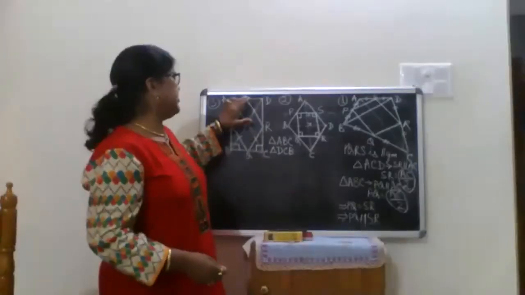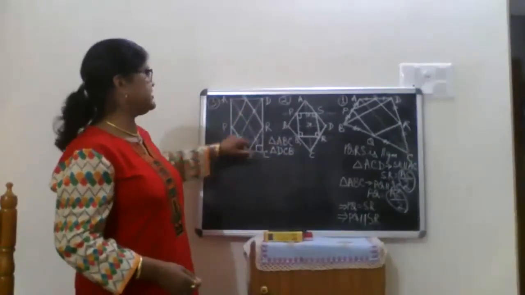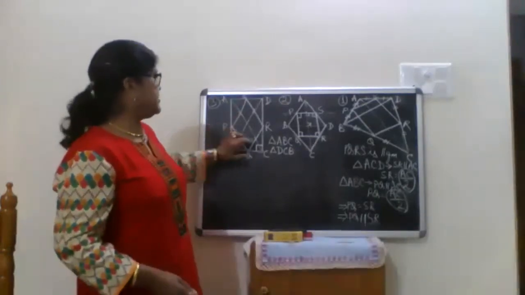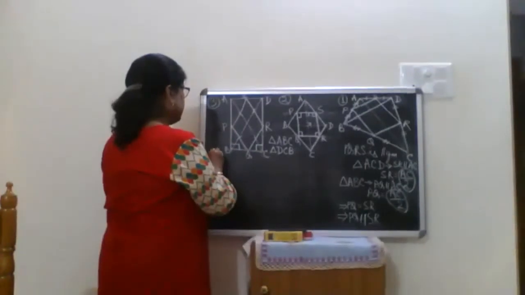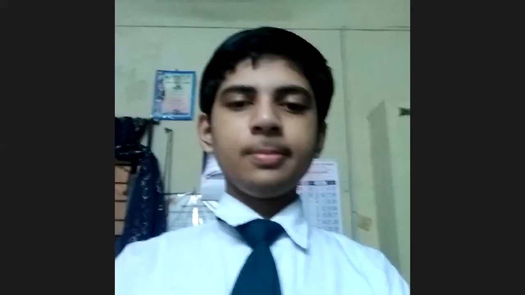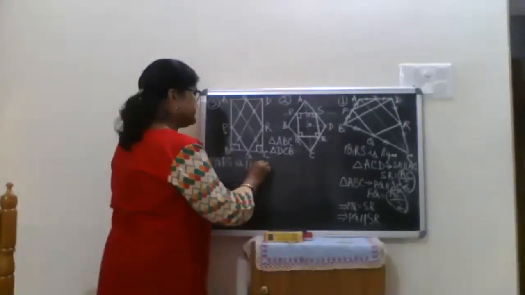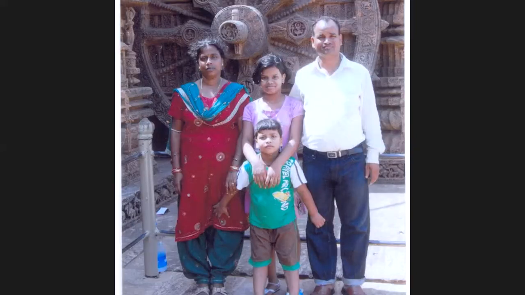If I take the midpoints of any quadrilateral, like in question number 3, it is given that it's a rectangle. I have drawn a rectangle, okay? Now, if I join the midpoints, PQRS becomes a parallelogram. Here in question number 3, PQRS is a parallelogram. Is this much clear to you? Yes, ma'am. But this is not enough for us. We have to move a little further to make it a rhombus.